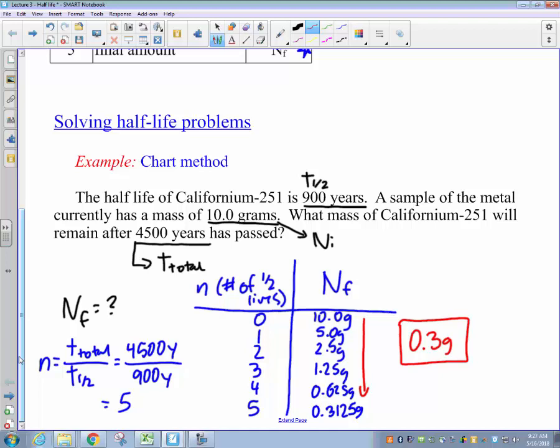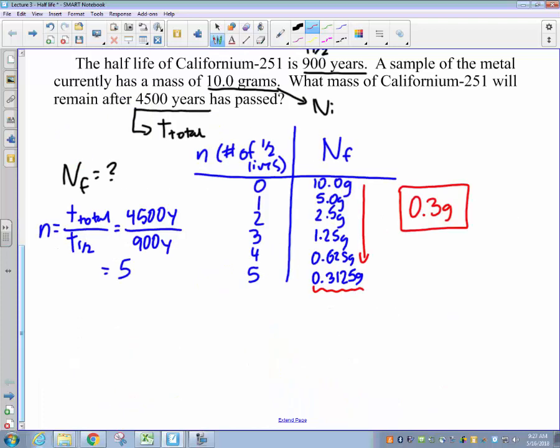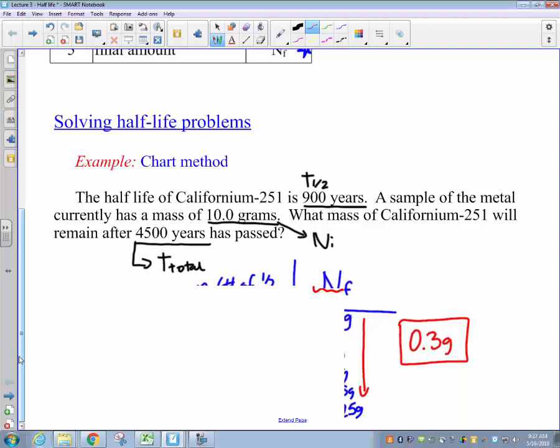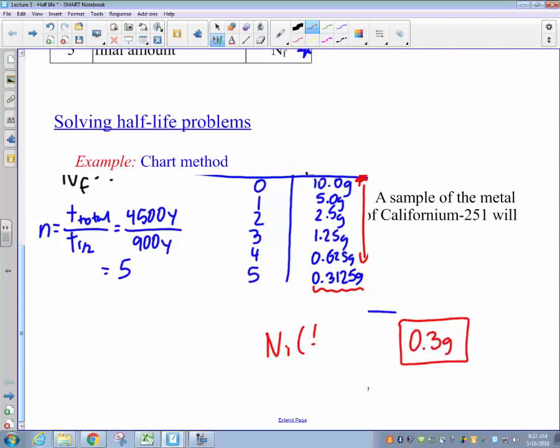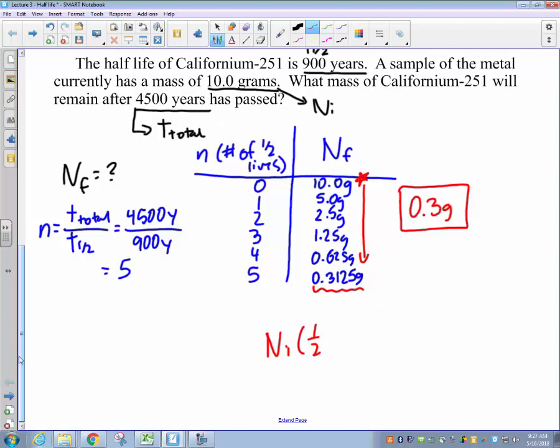So in order to derive an equation that will get us to that point, what I want to do here is take a look at how we actually got down to that final value of 0.3125 grams in this problem. Essentially what I've done is I started with the initial amount, that was n sub i, the 10 grams, and I multiplied it by 1/2, a total of 5 times, where 5 was the number of half-lives.